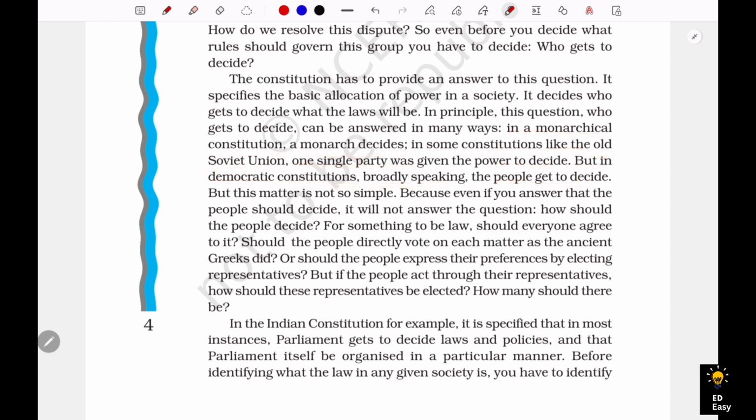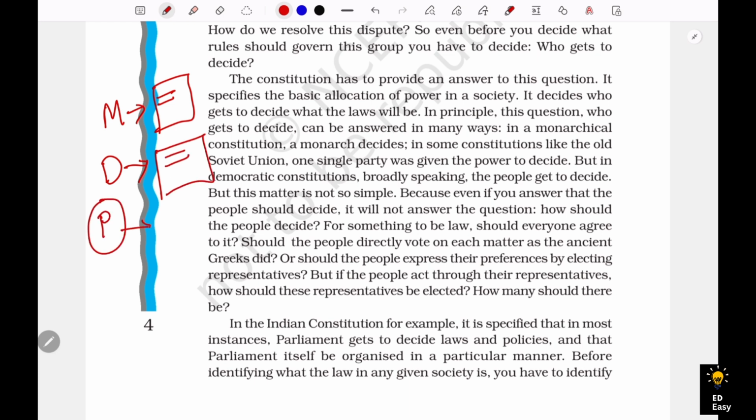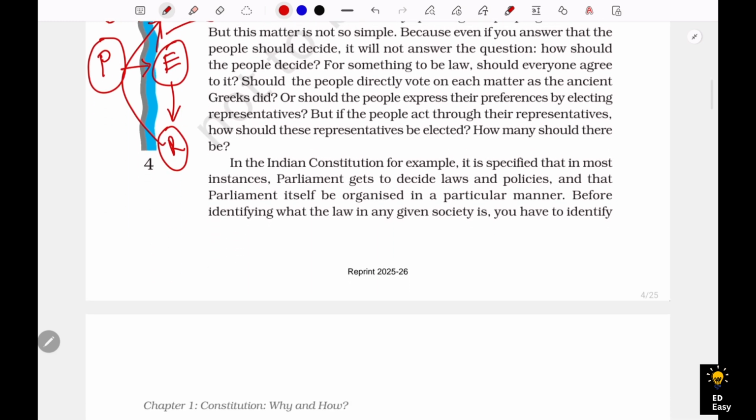Simple. If it is a monarch who is ruling the country, he will decide the basic rules. If it is a democratic country like India, the people are going to decide the constitution. Now how are the people going to decide? They are going to elect the representatives who are further going to decide what should be there in the constitution. You can see here in the Indian constitution, for example, it is specified that in most instances parliament, that means the representatives, get to decide laws and policies, and that parliament itself be organized in a particular manner.